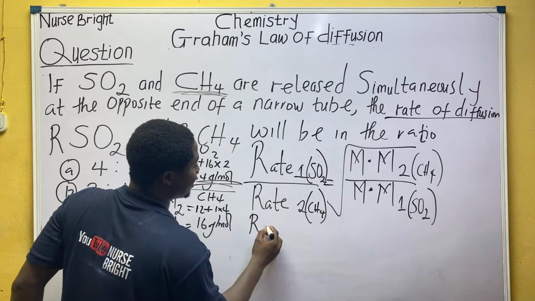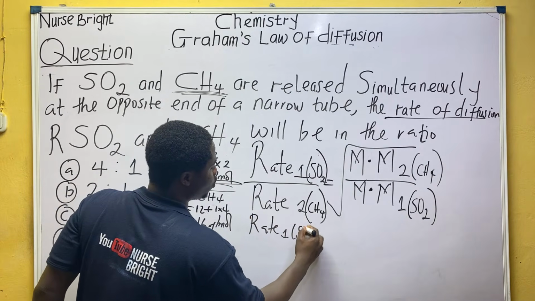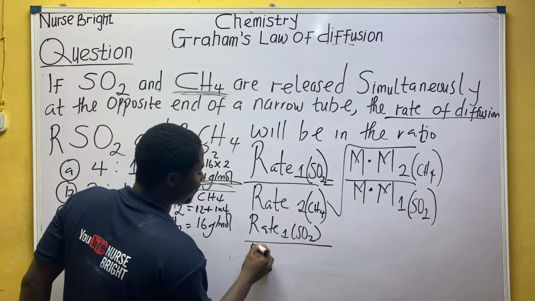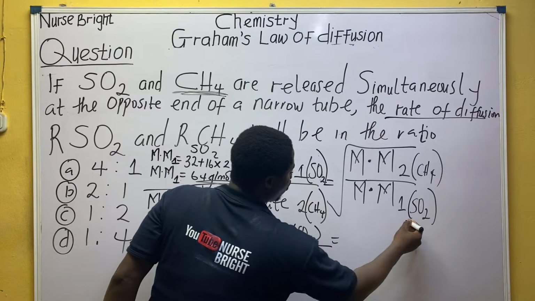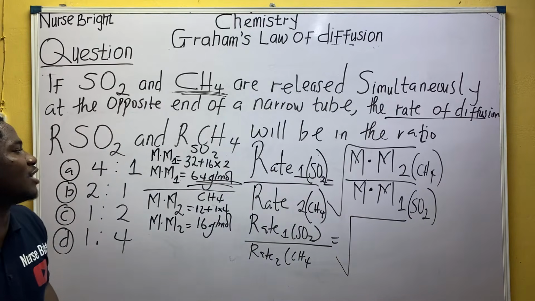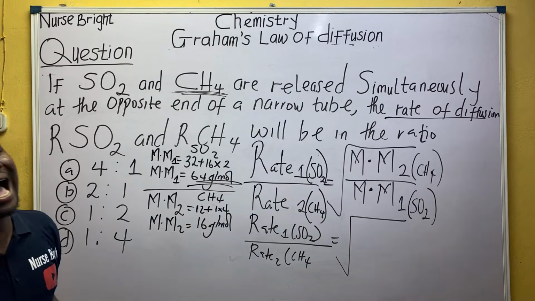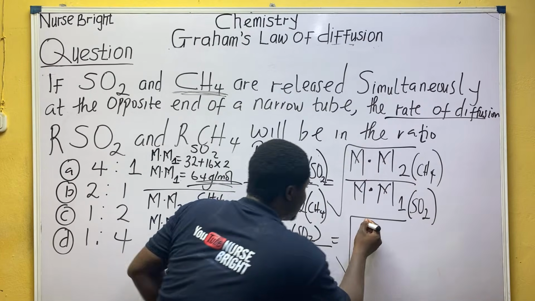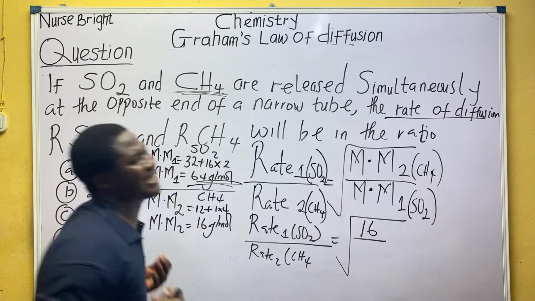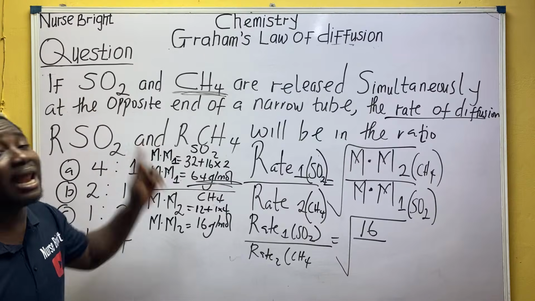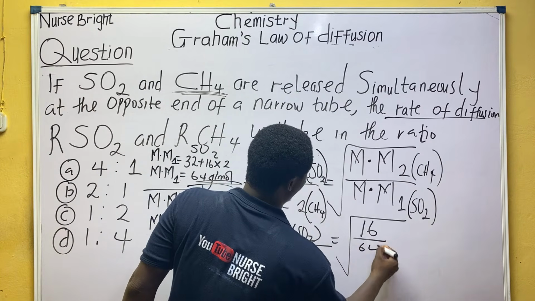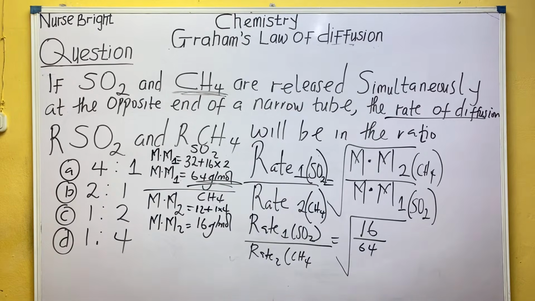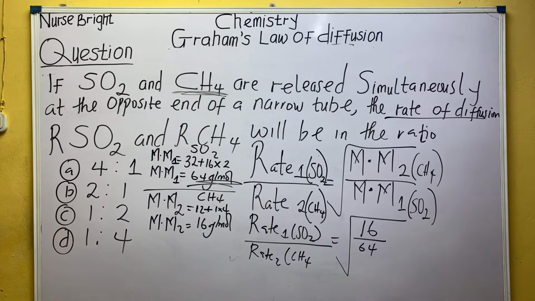So rate 1, which is for SO2 gas, over rate 2, which is for CH4 gas, will be equal to the square root of molecular mass 2, which is methane, 16, divided by molecular mass 1, which is 64. Remember, I look for the ratio. Everybody, 16 over 64.